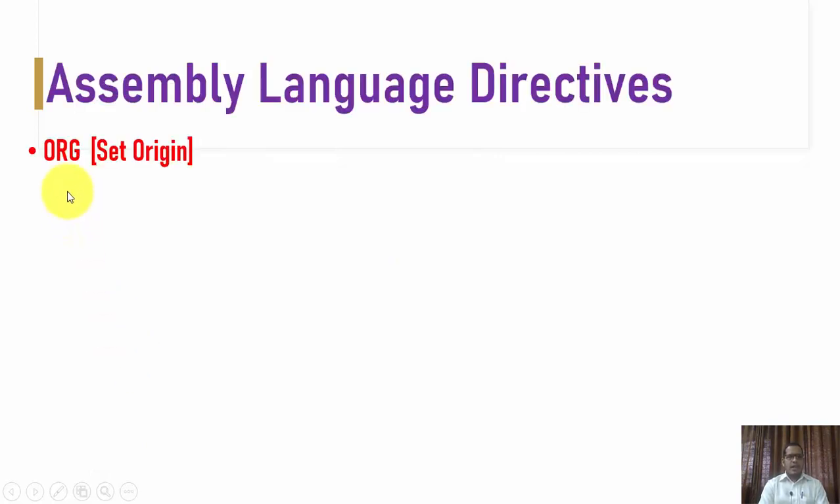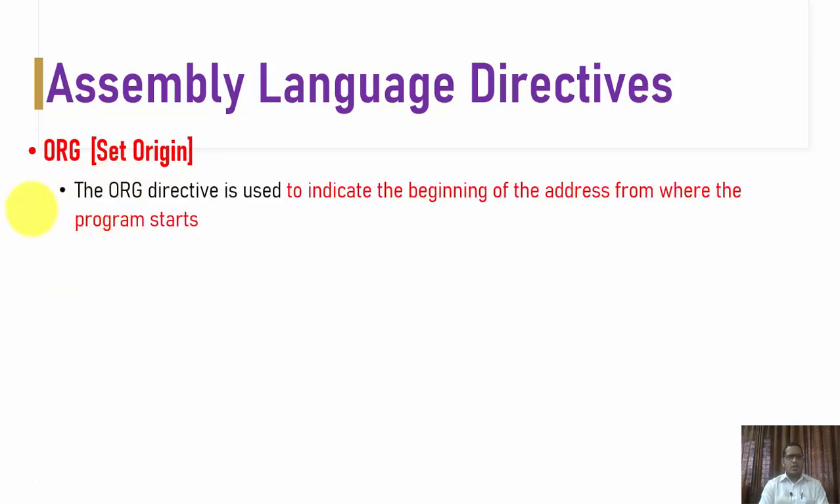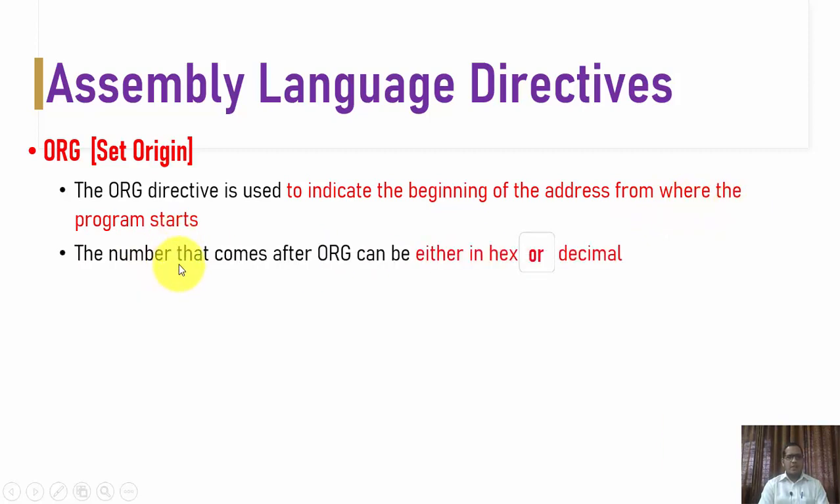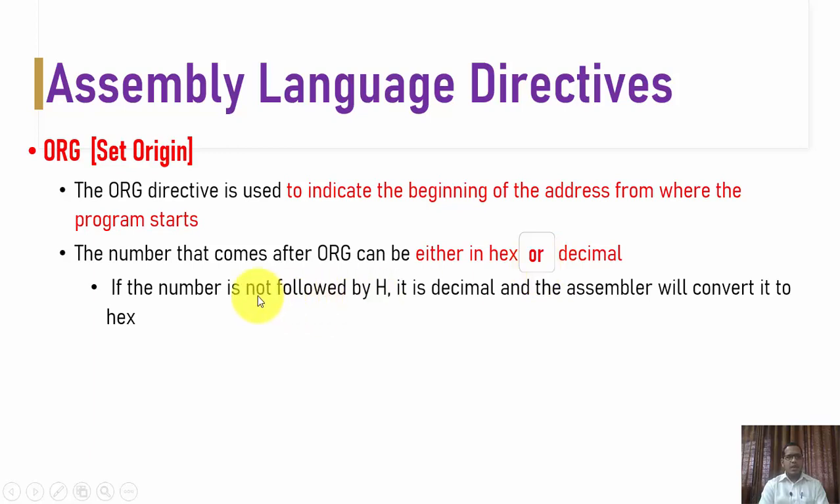The first directive is ORG. ORG stands for originate, and it is used to set the origin of program execution. The ORG directive indicates the beginning of the address from where the program starts. The number that comes after ORG can be either a hex value or a decimal value. If the number is not followed by H, it is decimal and the assembler will convert it to a hex value.